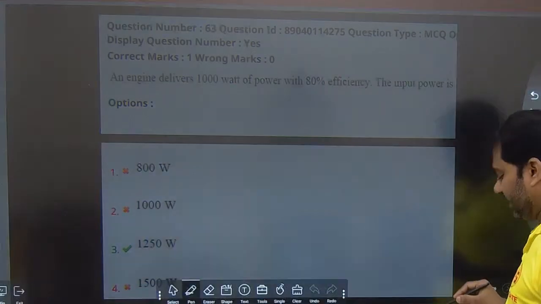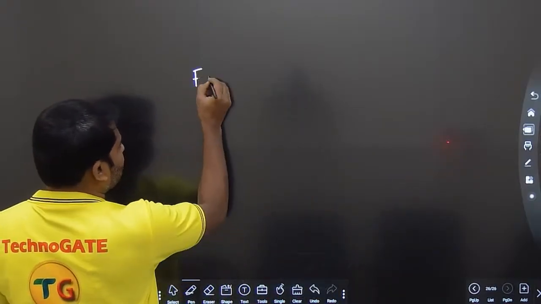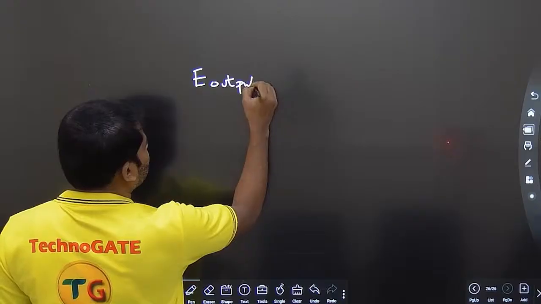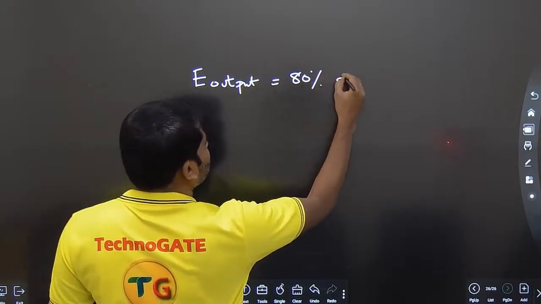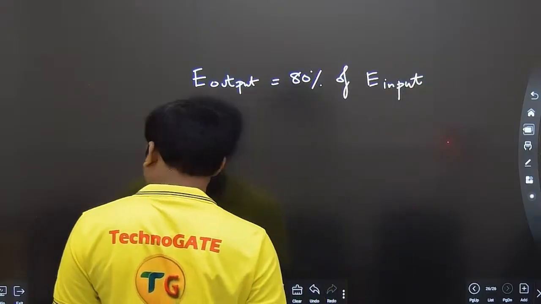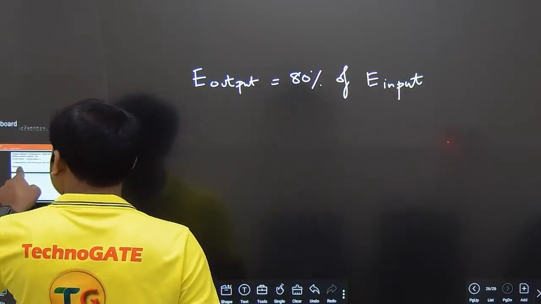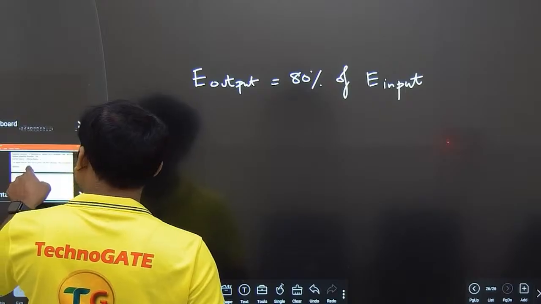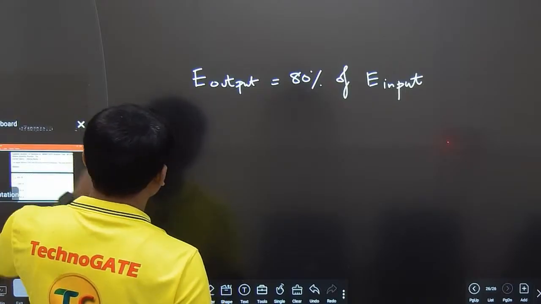Okay, so ఇదేంటి, అవుట్పుట్ పవర్ ఎఫిషియన్సీ 80% ఇచ్చారు అని అంటే energy output is equal to 80% of energy input. Clear? And what they are telling in this one here, the engine delivers 1000 watt power and we need to get output power.